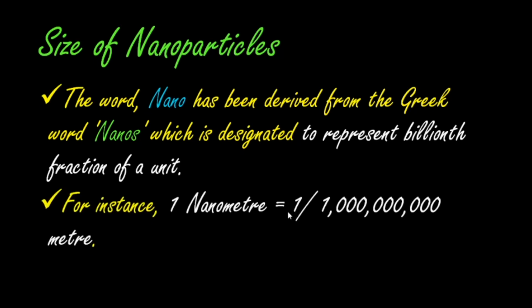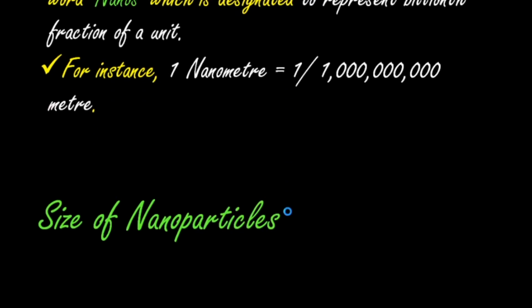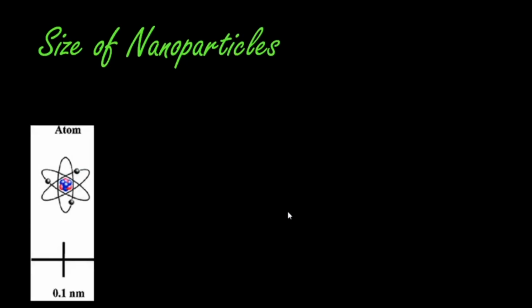For instance, 1 nanometer equals 1 by billionth meter. Okay, so I will explain some examples. So 1 nanometer is nothing but 10 power minus 9. Okay, what is it? 1 nanometer is nothing but 10 power minus 9 meter.